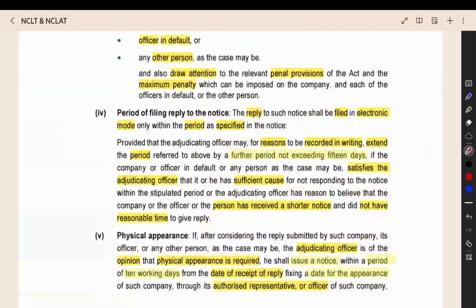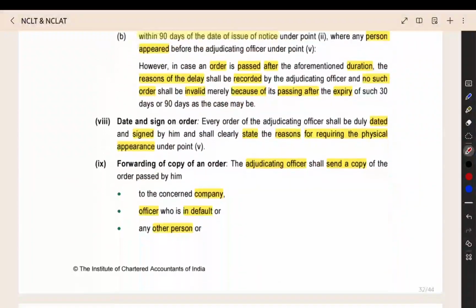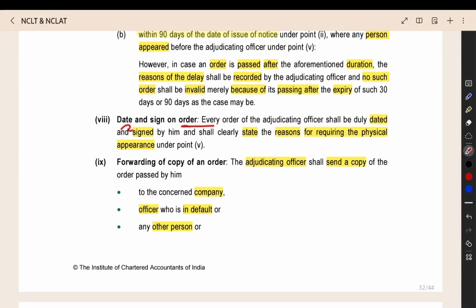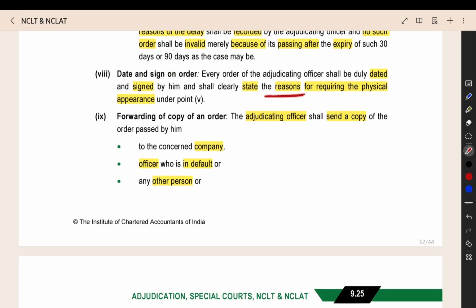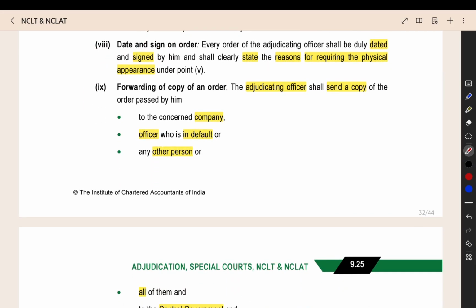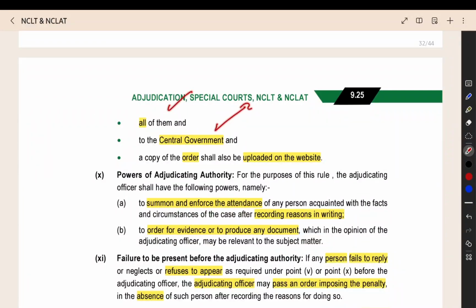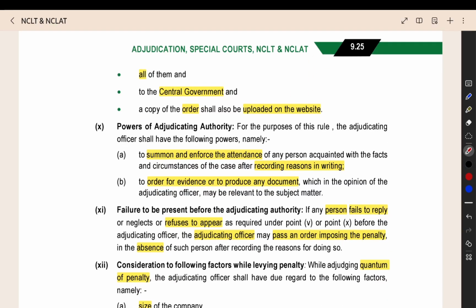This is also one important point. Then the next thing, when you see on the order, it will be dated and it will be signed, and then they will be giving the reason also why they wanted you to appear personally. They will give the reason for the physical appearance also. They will forward the order to the company, officer in default, other person, or all of them, central government. It will also be uploaded on the website. So these are all the publication of the order. The order, they will communicate it to these people.